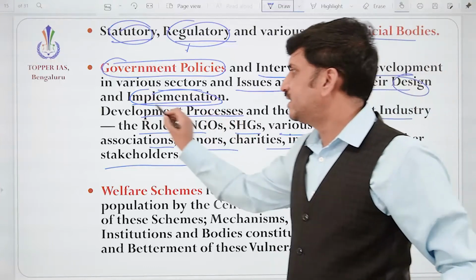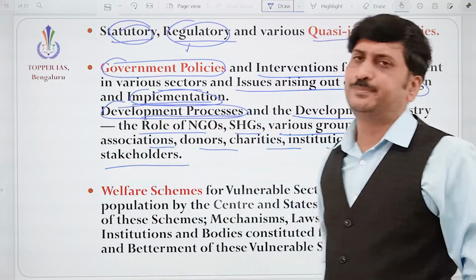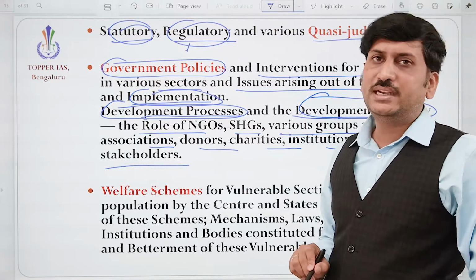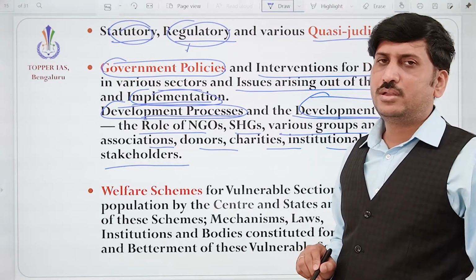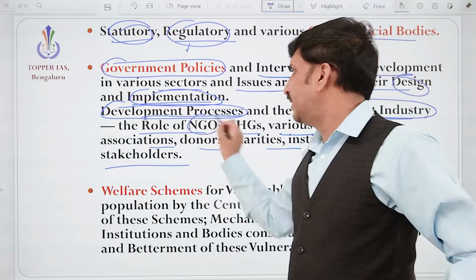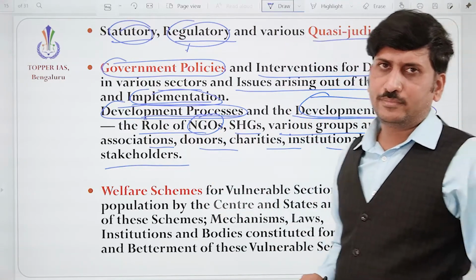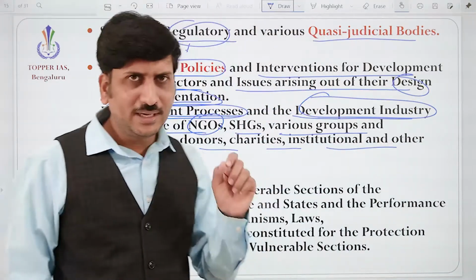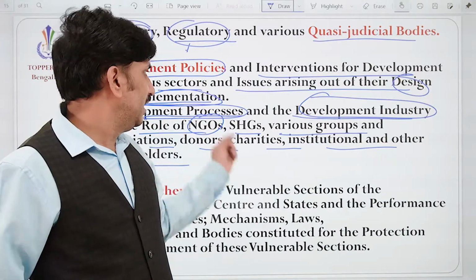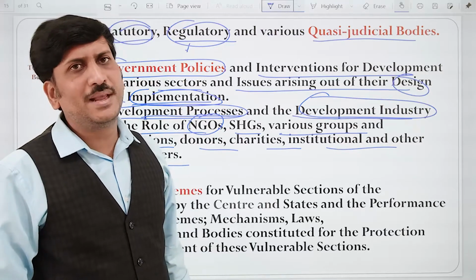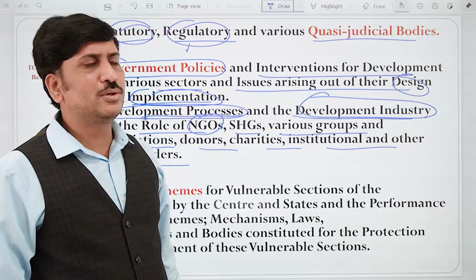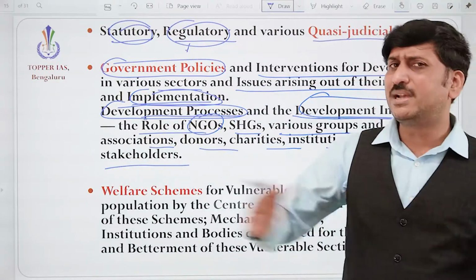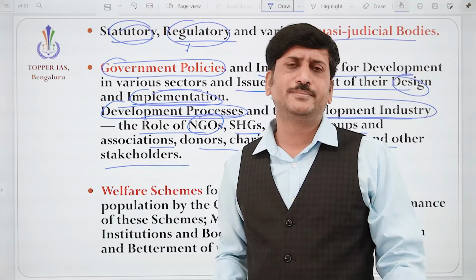Okay, we need to understand how the development is happening. Correct? How the development of the industries is taking place. So what is the role played by non-governmental organizations in ensuring that development is taking place everywhere? Because government cannot be there everywhere. The lakhs of NGOs are playing their role in the development process. They are contributing to the society. They are creating job opportunities. They are disseminating the information from the government side.